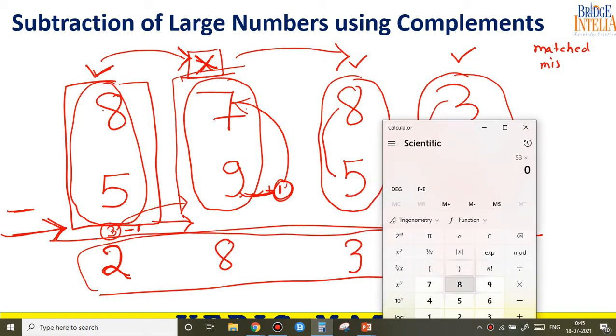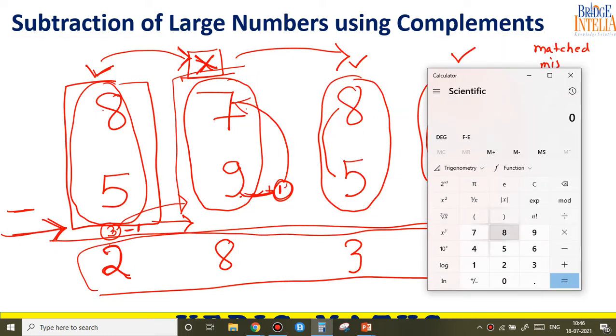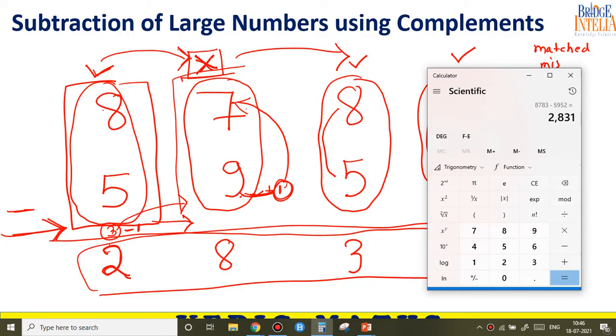This will come only after practice. 8783 minus 5952. So 2831.